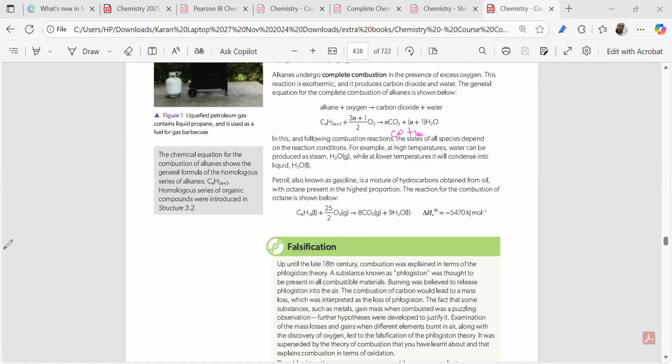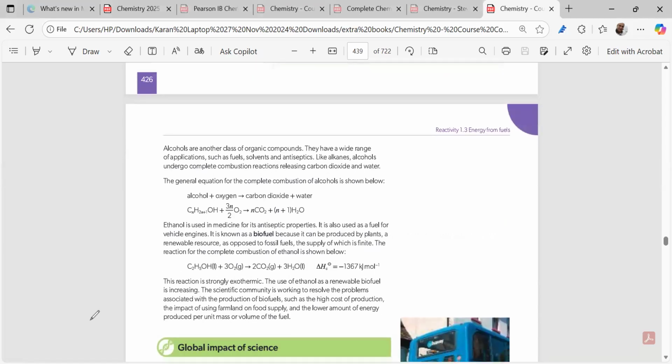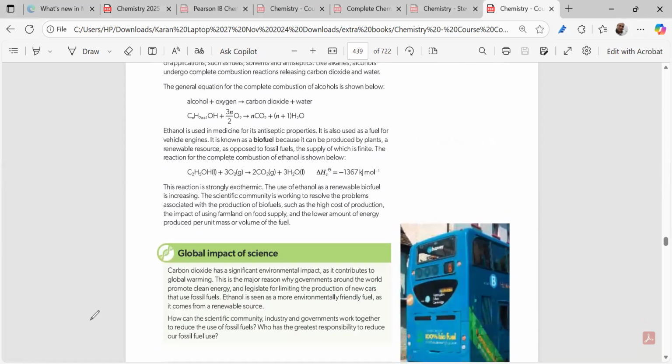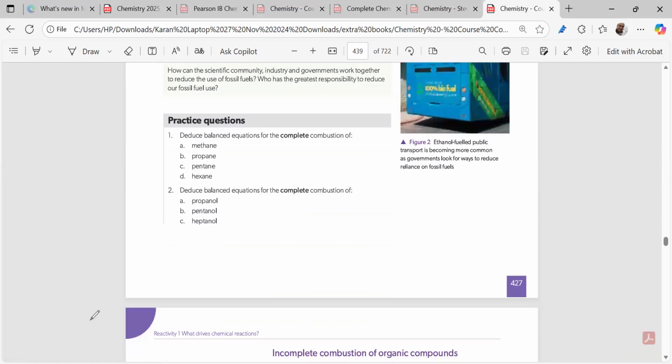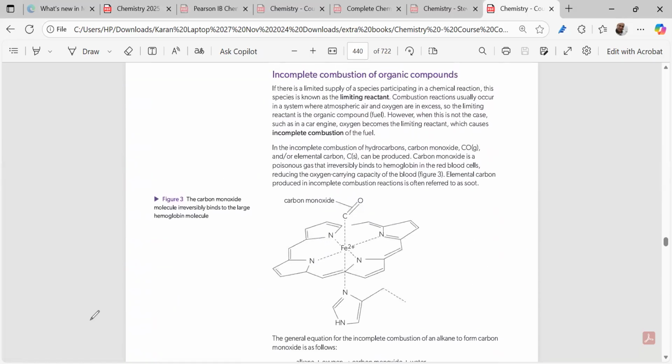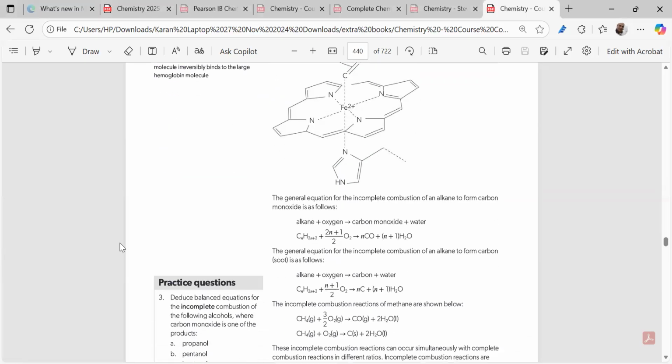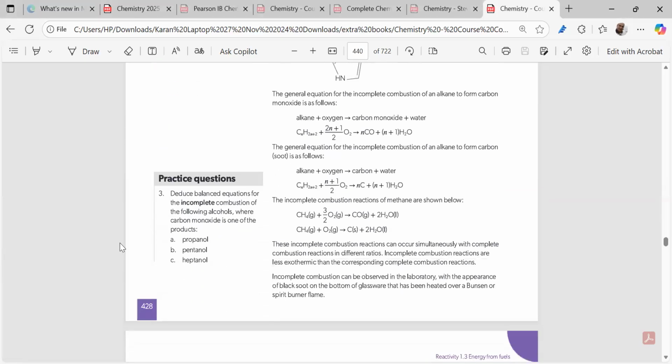Now, moving to the next part, we have to know that incomplete combustion gives you what? Incomplete combustion gives you carbon monoxide plus water, and carbon monoxide is extremely poisonous. It will be binding with the hemoglobin of the blood and won't allow oxygen to get associated, and the person can die also. So these were incomplete combustion and complete combustion, but we are focusing on complete combustion now.